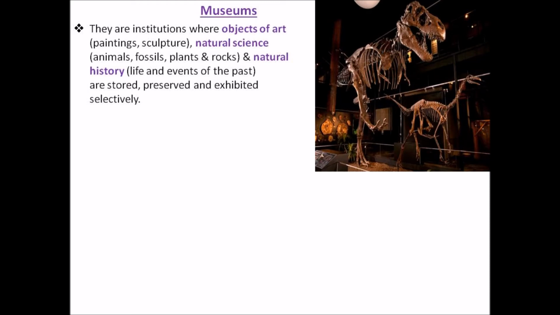But as such, plants or animals are preserved in museums in the form of dry specimens. If it is an insect, insects are kept in boxes by killing them or by putting a pin on them.